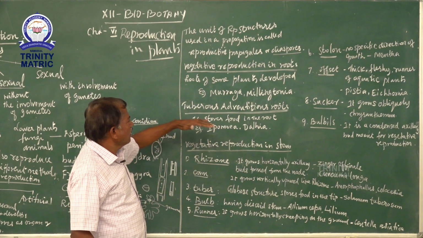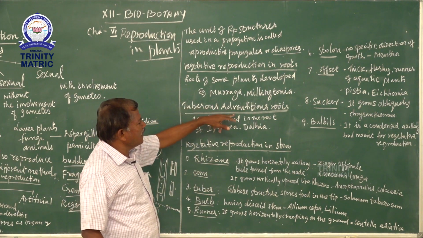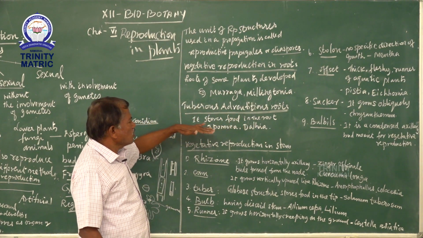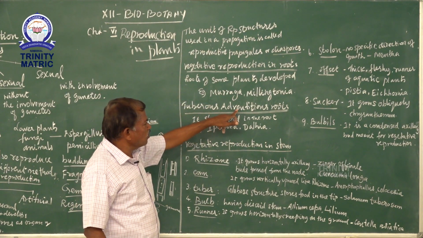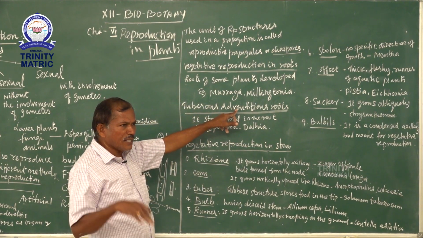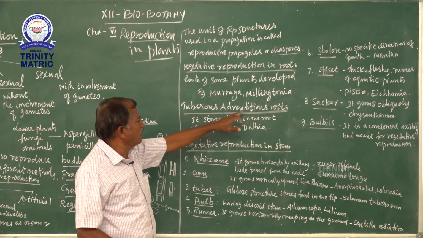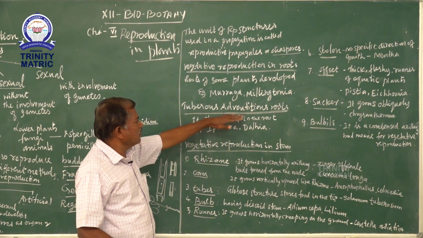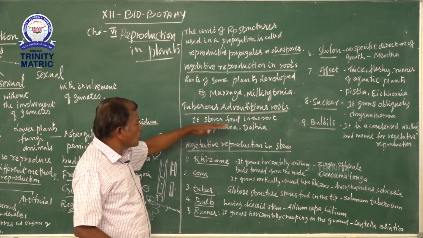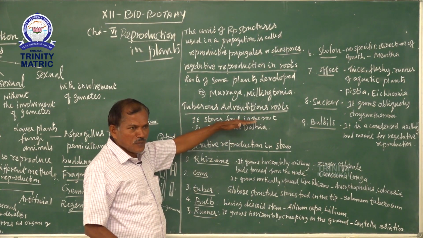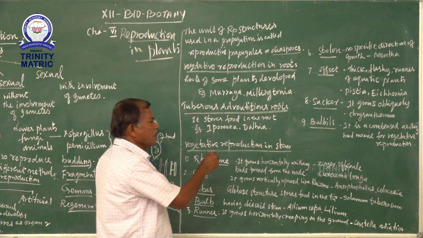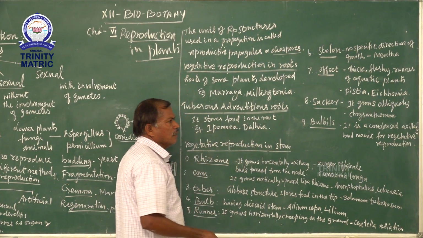Next topic: tuberous adventitious roots. Adventitious root means a root developed from a part other than the tap root. Sometimes this root system also stores food material. For example, Ipomoea and Dahlia.